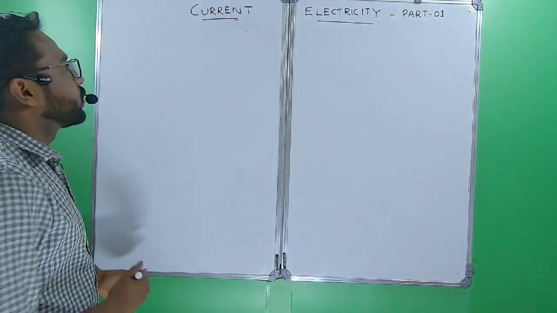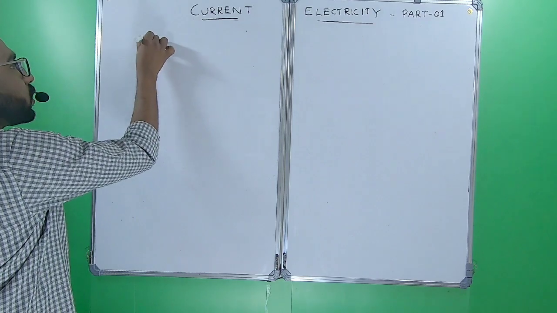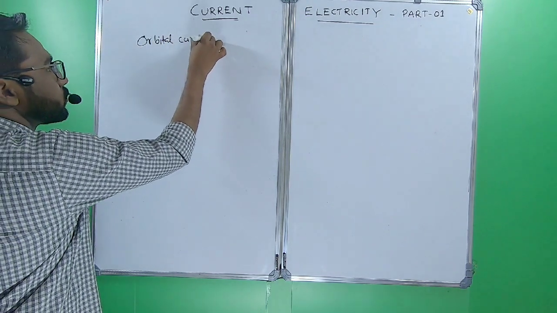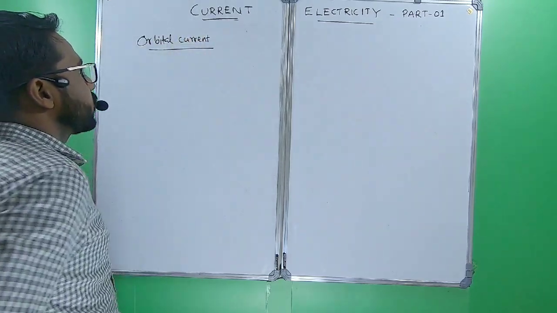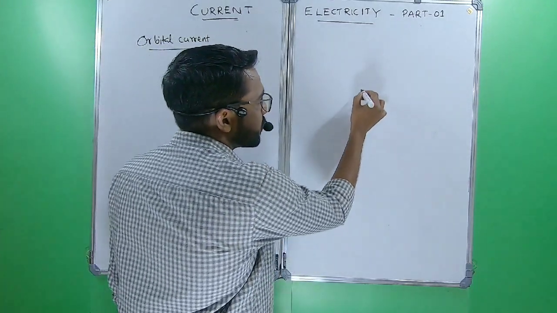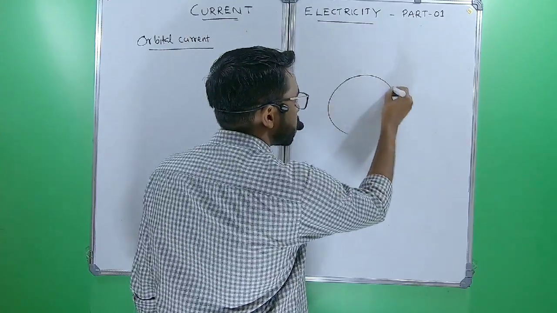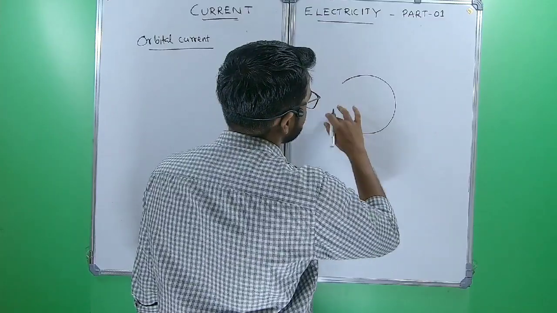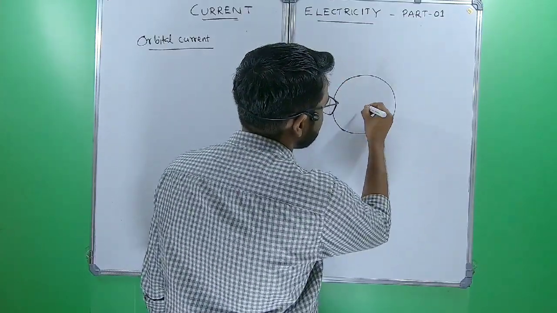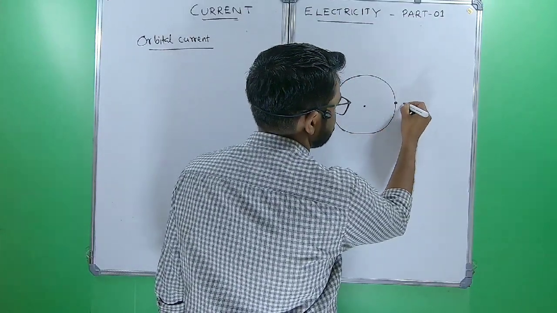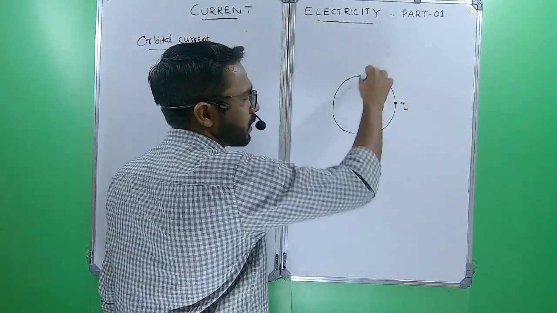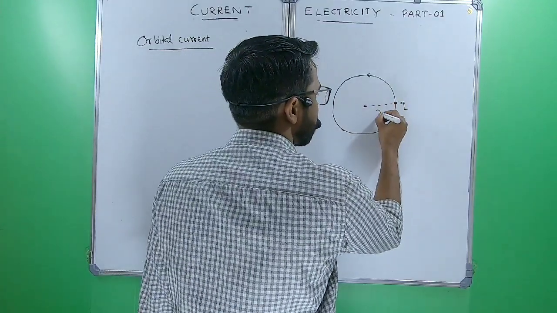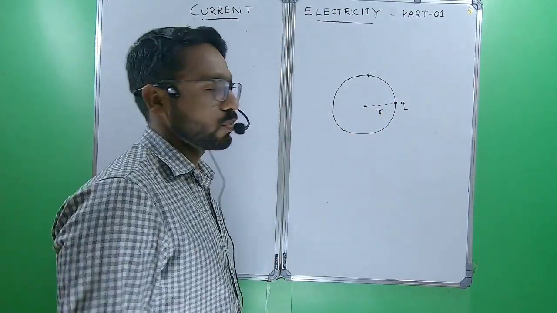Okay. Now we are going to study orbital current. Consider a charge Q revolving along a circular path, whatever the direction, clockwise or anti-clockwise, and small r is the radius of the circular path.